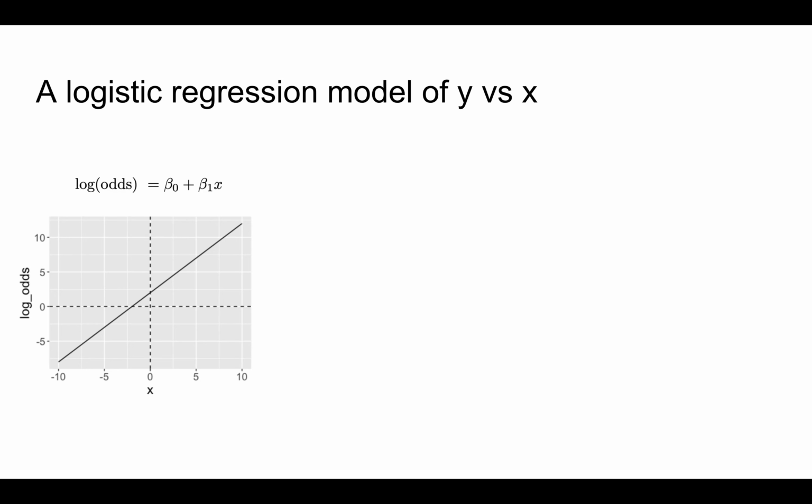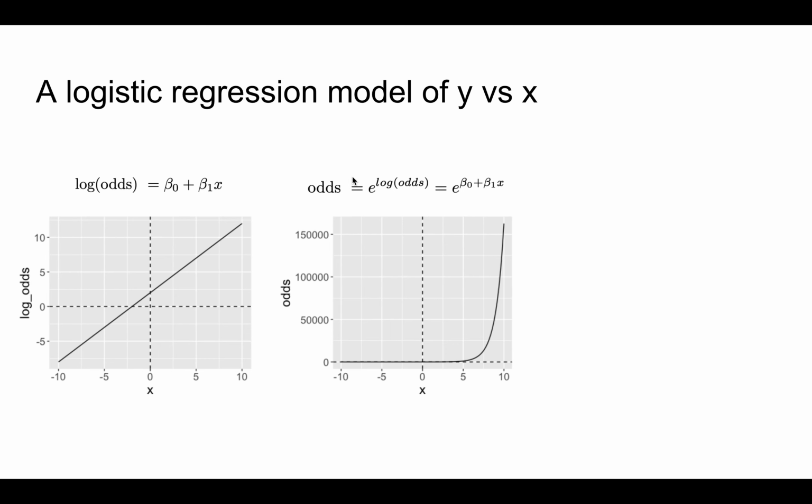But never fear. Remember that we can translate log odds to the odds scale through exponentiation. Now when we take e to the log odds and get our trend line, or trend curve now, e to the beta 0 plus beta 1x, we now have a non-linear trend. So the model that was linear on this log odds scale is non-linear on the odds scale. And consistent with the properties of odds, this non-linear trend is restricted to be above 0.